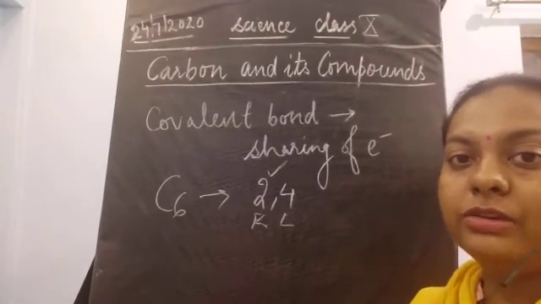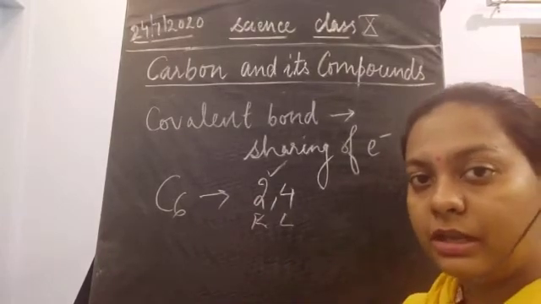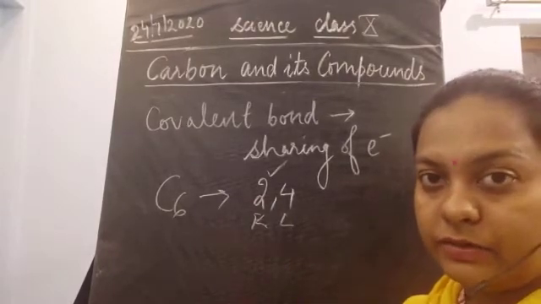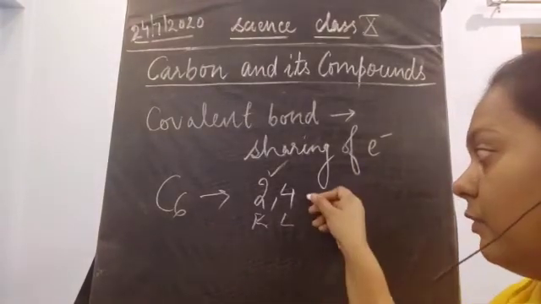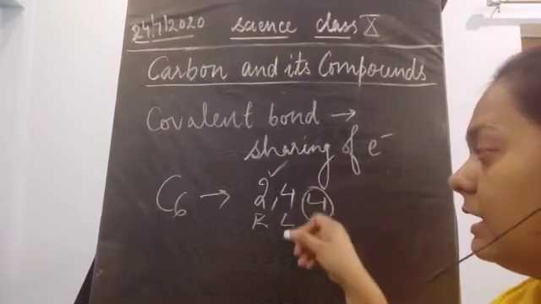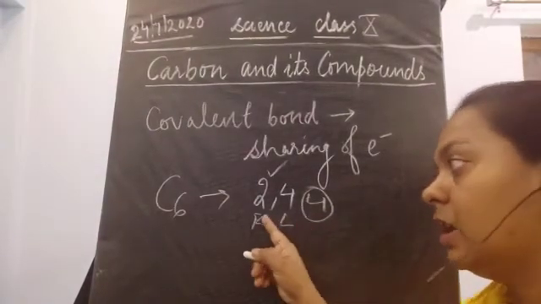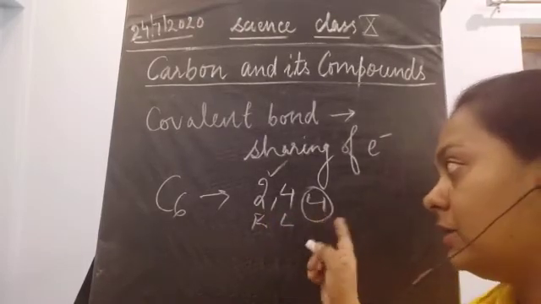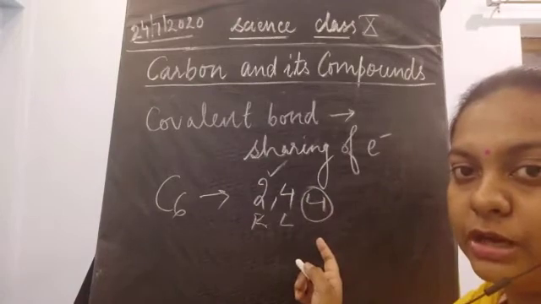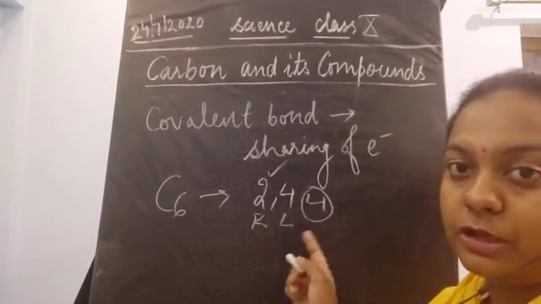They should have at least 8 electrons. So how many more electrons does carbon require? It requires 4 more electrons. Now either it should release 4 electrons so that only 2 electrons are left in the first shell, or it should attract 4 more electrons to complete its octet. So either of them is possible.